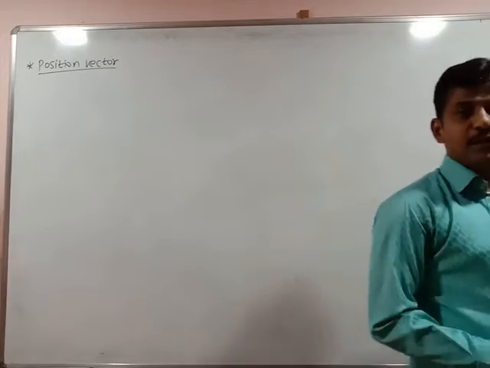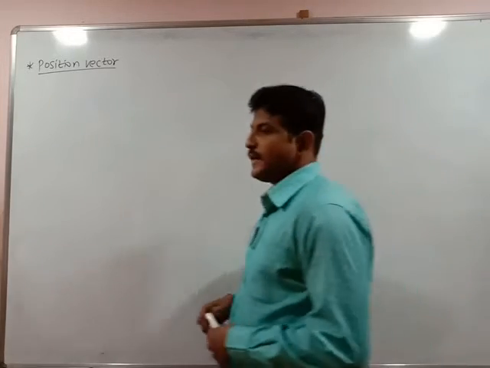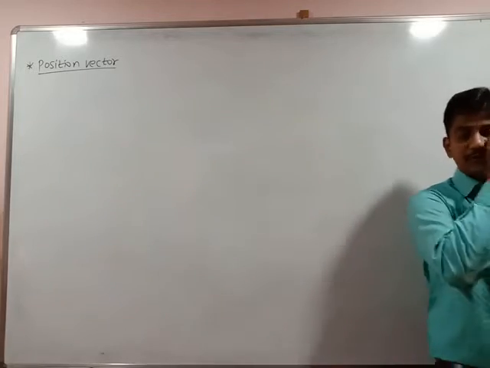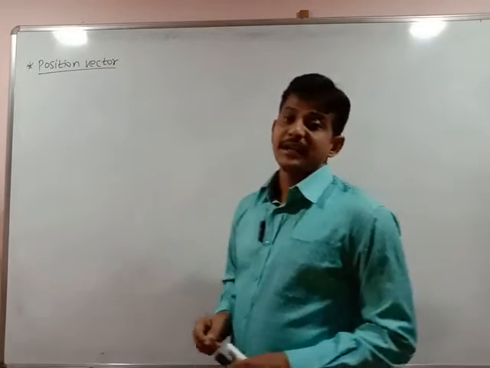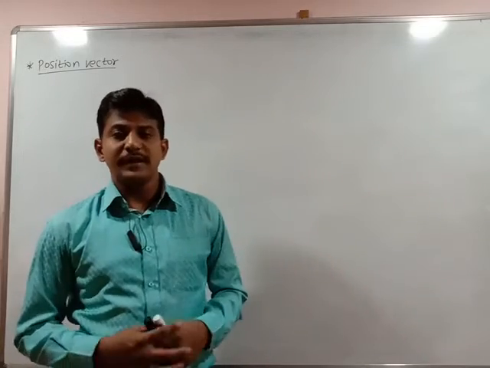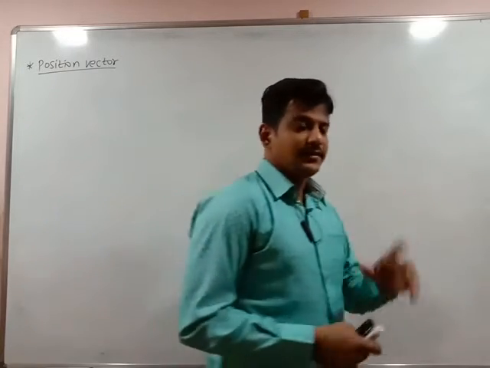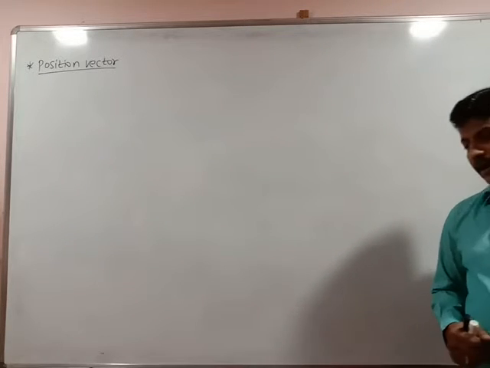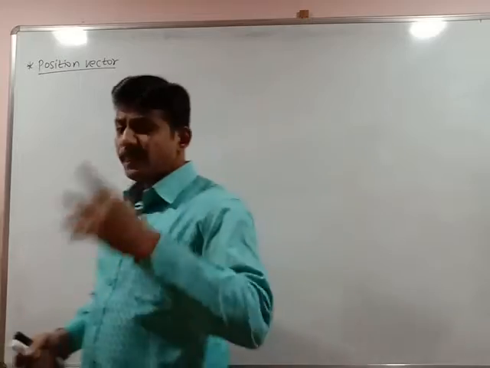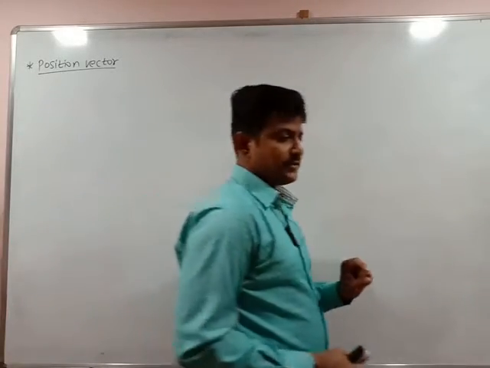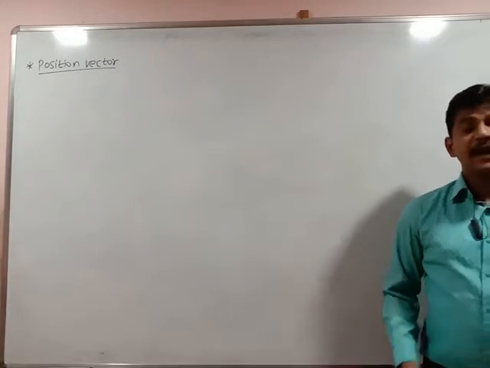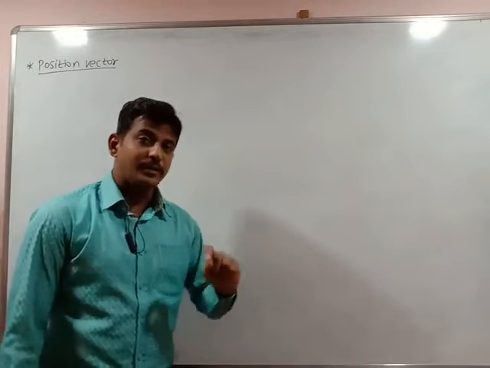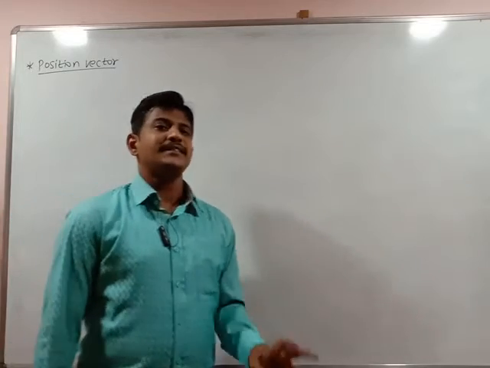So these concepts we have studied yesterday with the diagram. Then the third type, it is parallel vectors. Parallel means two vectors of the same magnitude moving parallel to each other in the same direction. Two vectors which are parallel to each other, moving in the same direction with the same magnitude, are called equal vectors. And when they are moving in the same direction parallel to each other, such that the angle between these two vectors is said to be 0 degree, then only they are said to be parallel.